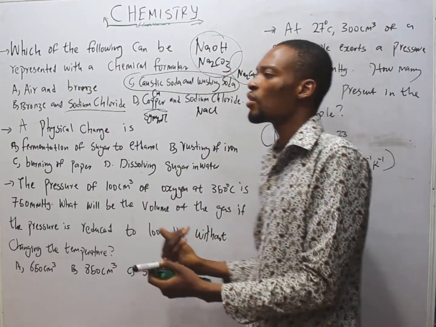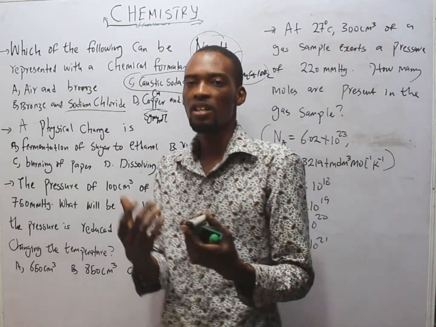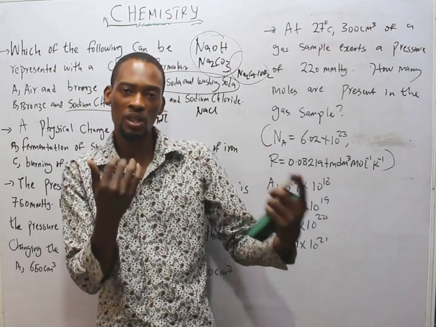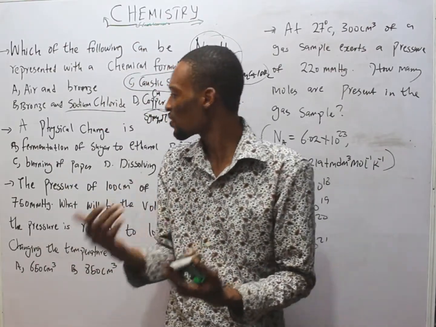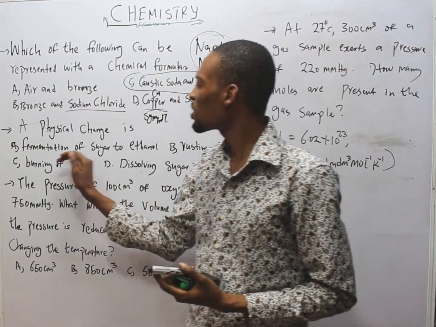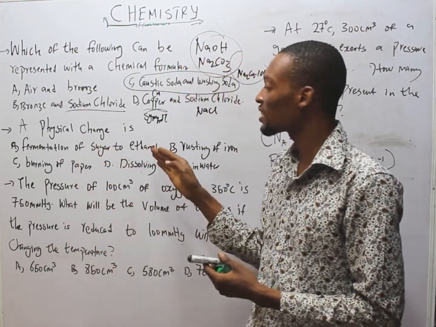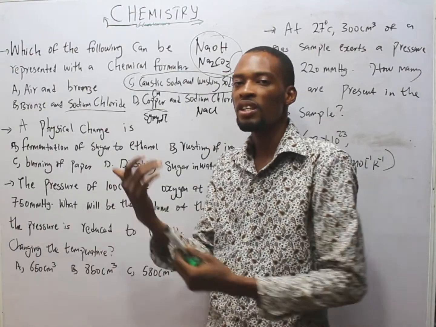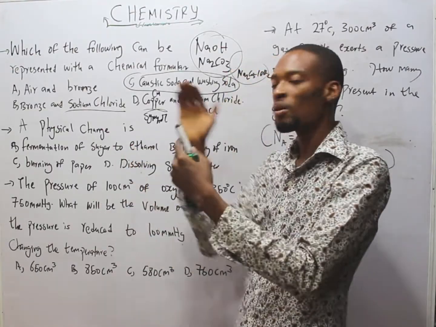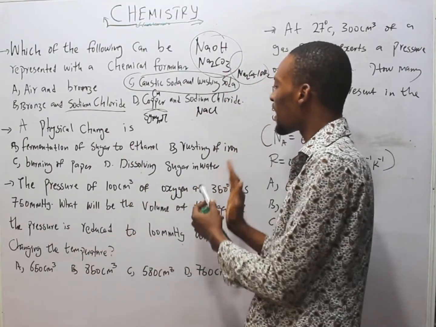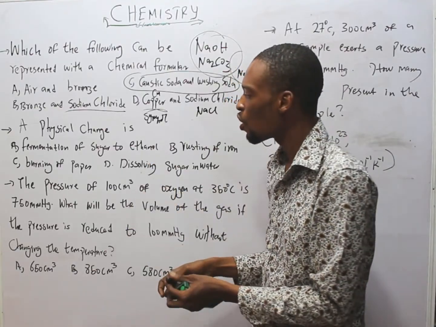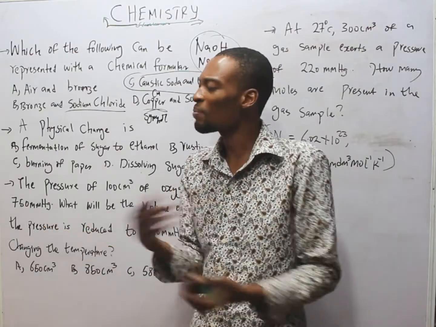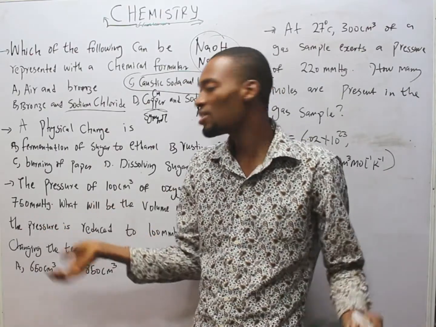In chemistry, we have two types of changes: physical changes and chemical changes. In chemical changes, a new substance is formed. For example, fermentation of sugar, it changes to ethanol, which is alcohol. A new substance is formed and it cannot be reversed. Rusting of iron is a chemical change. It can't be reversed. Or burning of paper. It has happened, you can't change it.